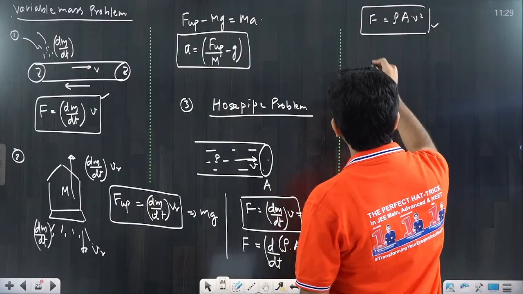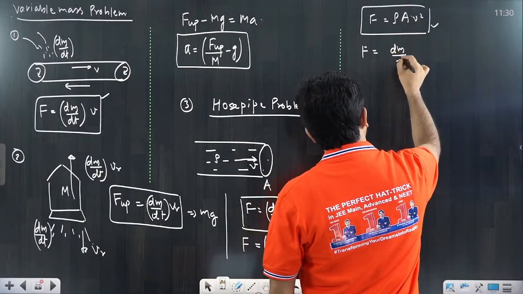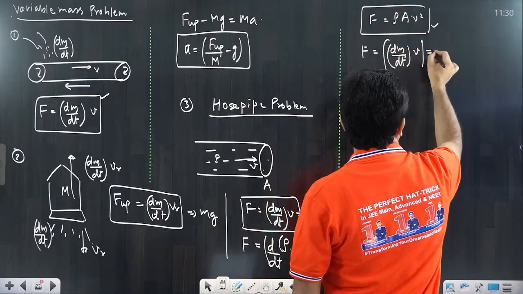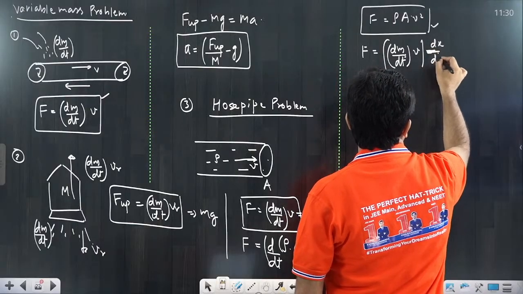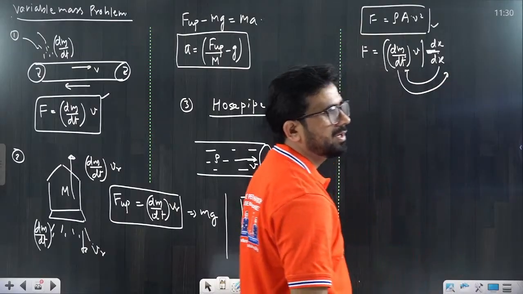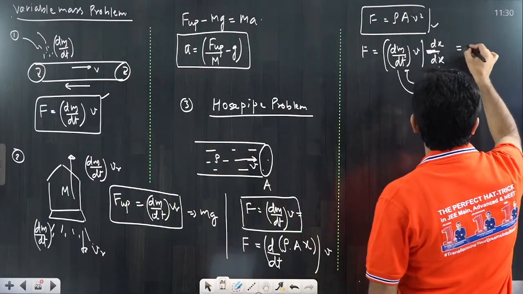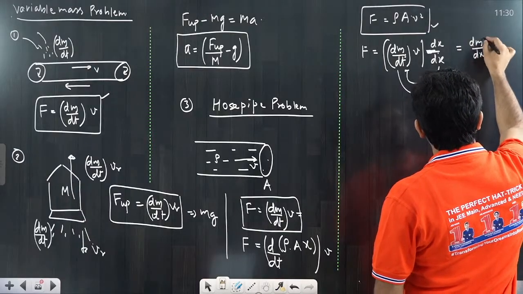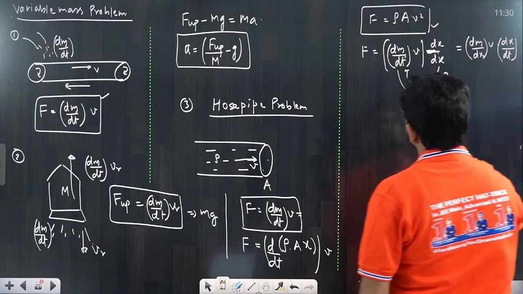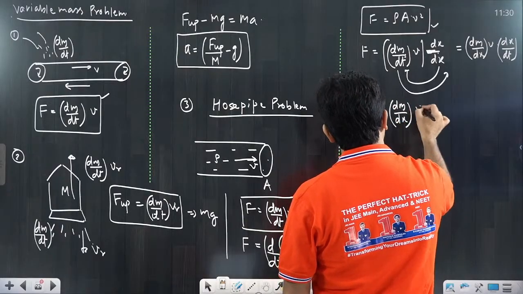Now the third way to write the same force. Try to listen. This dm/dt into v can be written in another format also. I am multiplying here by dx/dx. If you take dx on this side and dt on this side, in mathematics we call this the chain rule, so I am just applying the chain rule here. You will get dm/dx into v, and this is dx/dt, which is again velocity. So F is equal to dm/dx into v square. That you have to learn.